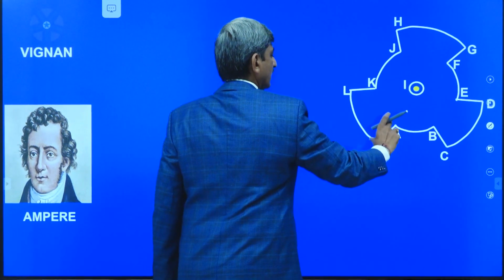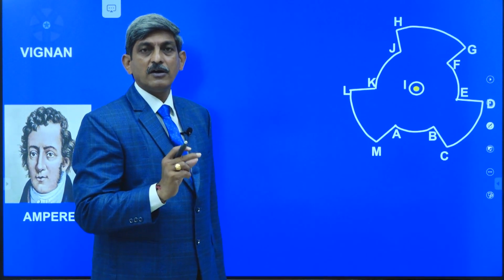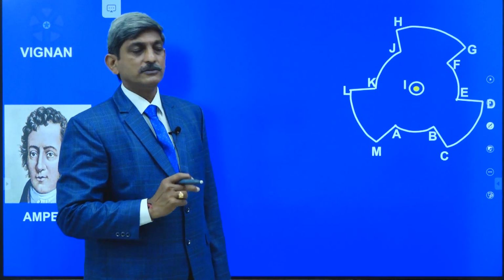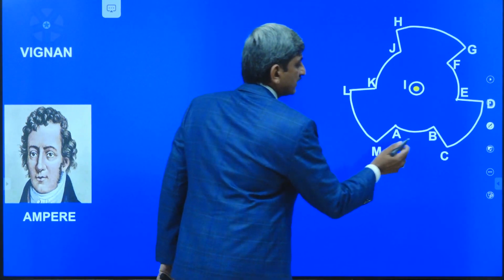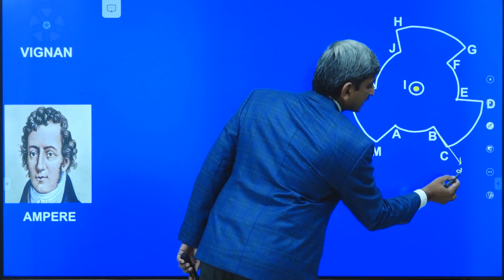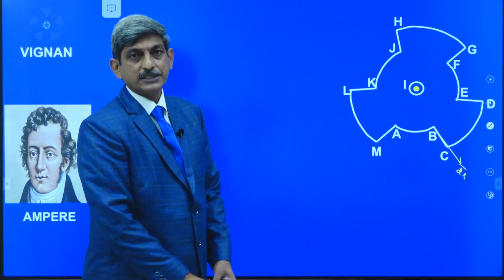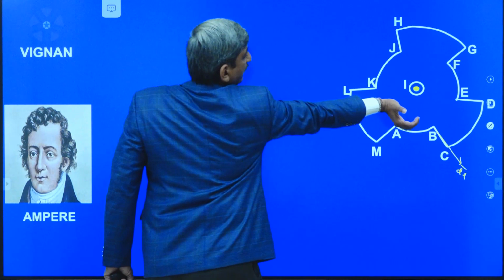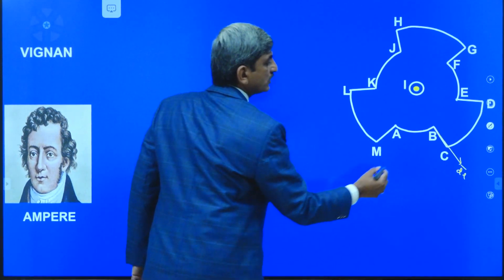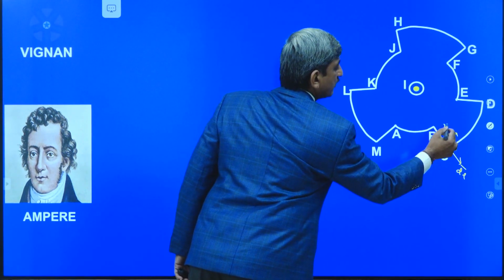Now in addition to the arc shapes, there are also straight portions BC, ED, FG, JH, KL and ME. For these straight paths of the loop, what is the B bar dot dl bar value? We know that for BC, dl bar is acting in the radially outward direction, whereas the magnetic field produced by the current carrying conductor is along the tangent to the circle. That's why this is the direction of the B bar value.